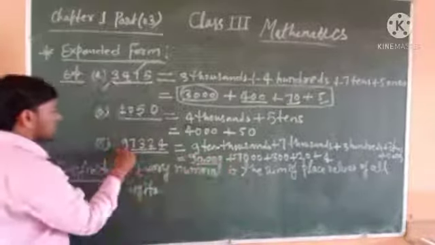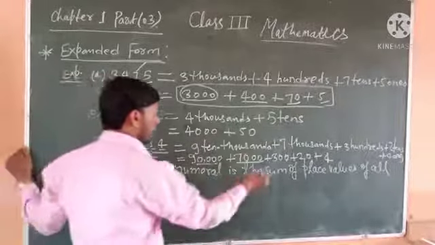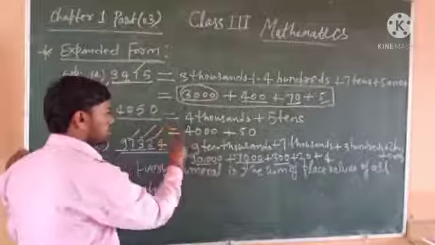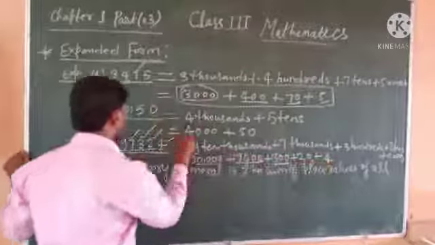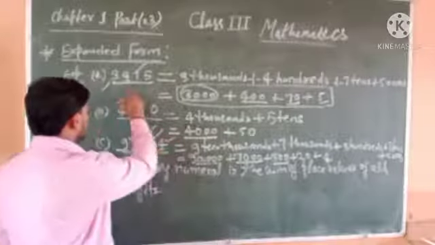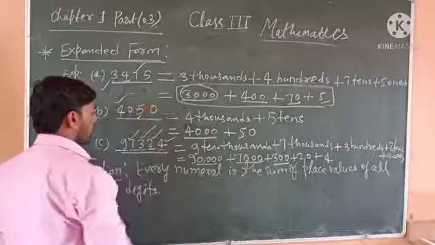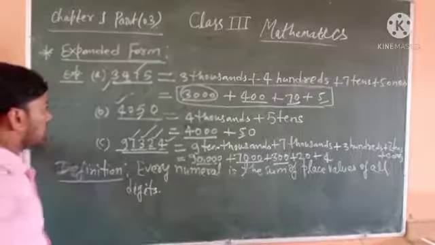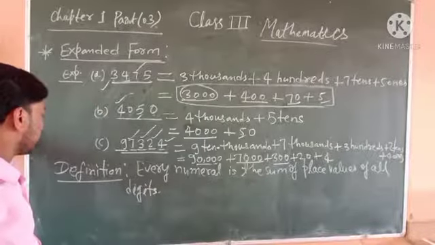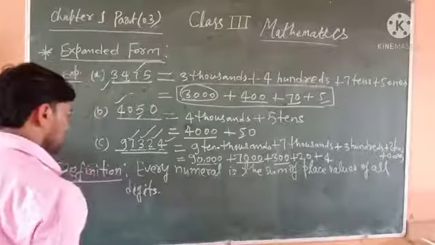90,000 is the place value of 9, 7,000 is the place value of 7, 300 is the place value of 3, 20 is the place value of 2, and 4 is the place value of 4. 4,000 is the place value of 4, and 50 is the place value of 5. So the sum of place values of all digits is called the expanded form. Every numeral is the sum of place values of all digits.